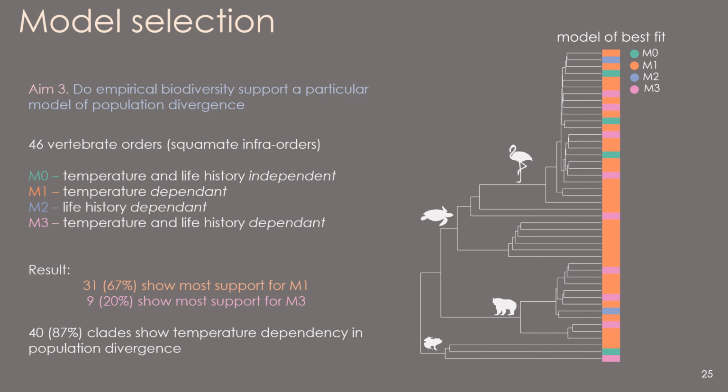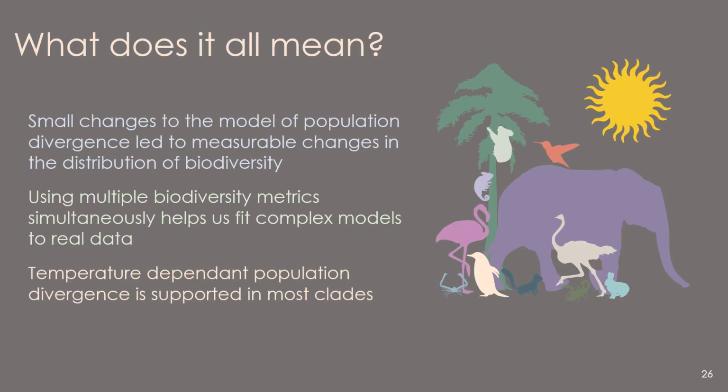So that means in total, 87% of the 46 clades had greater support for temperature dependency in population divergence rather than temperature independent models. So what does it all mean? Well, the take-home messages are that small changes to the model of population divergence lead to measurable differences in biodiversity patterns. Using multiple biodiversity metrics simultaneously helps us fit complex models to data, and that temperature-dependent rates of population divergence are best supported by real data.